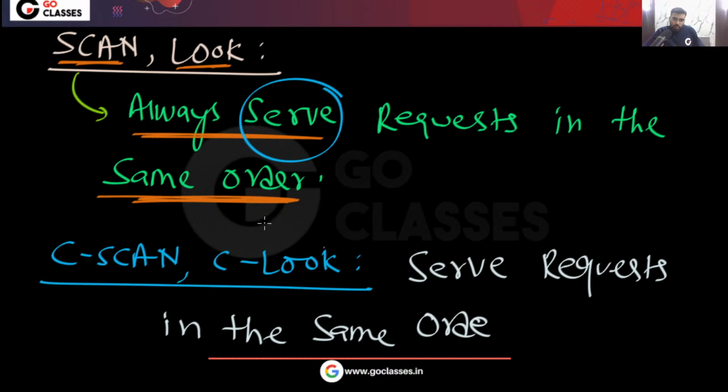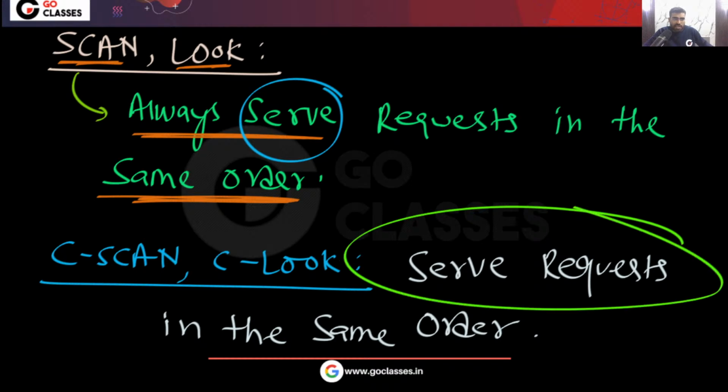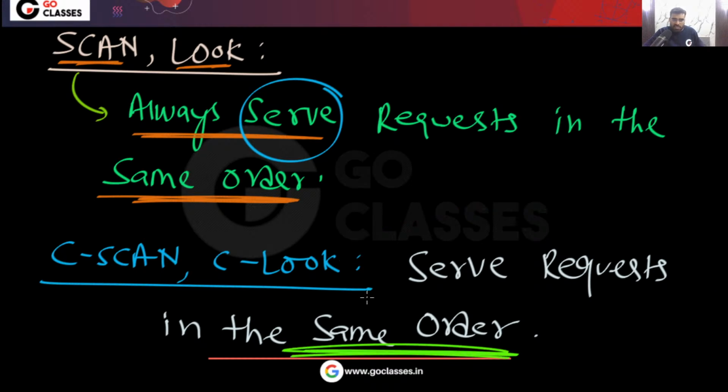The number of track movements can change. Yes or no? But they will serve in the same order. Okay, understood? Is this clear? So C-SCAN and C-LOOK will serve requests in the same order, in the same sequence. Okay, same order, or you can say same sequence.